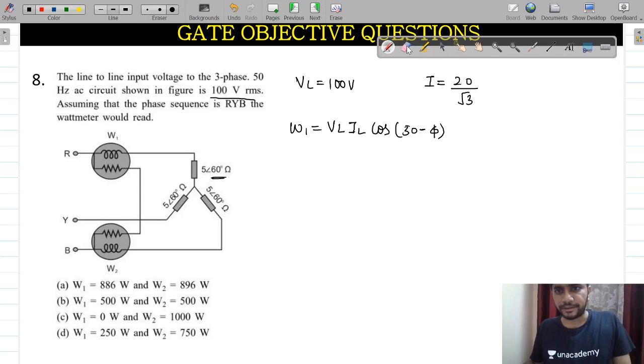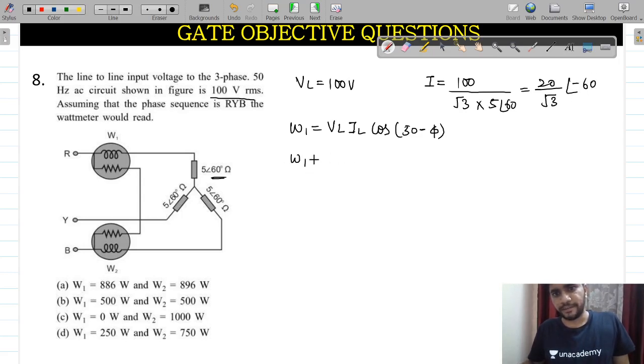I'll give the whole expression. This is 100 divided by root of 3 into 5 angle 60. This will give you 20 divided by root of 3 angle minus 60. So current will be at angle minus 60 here.